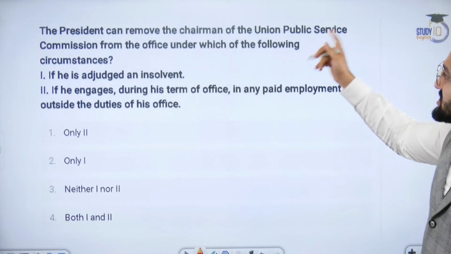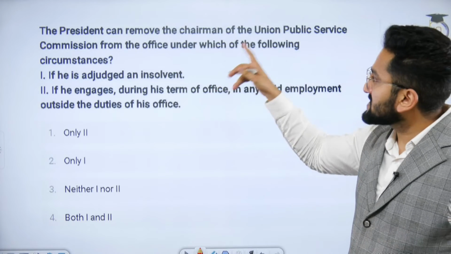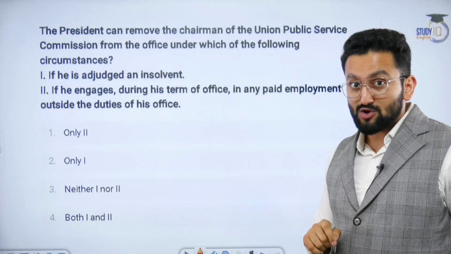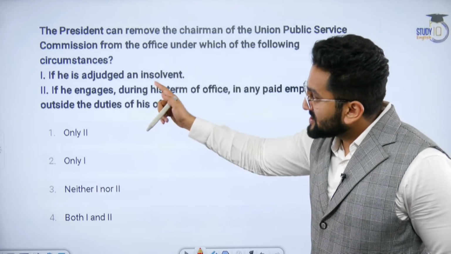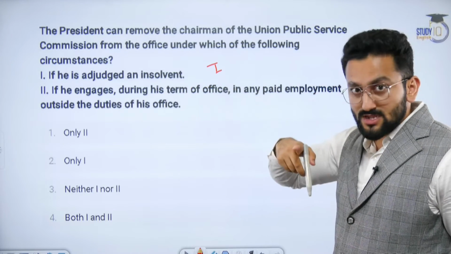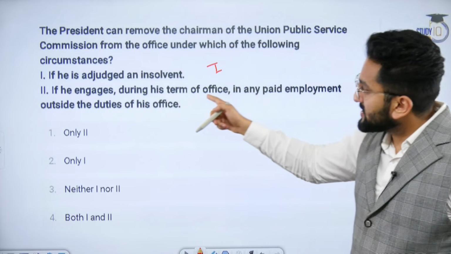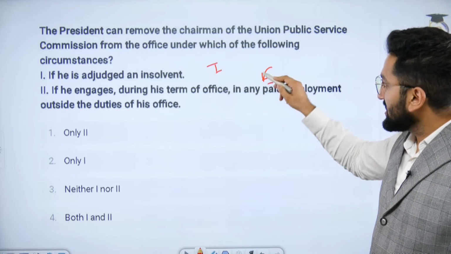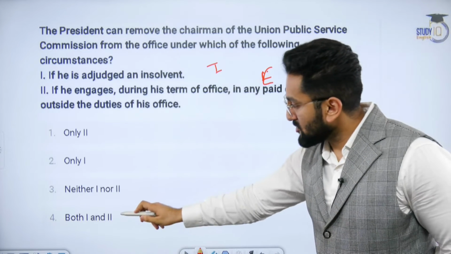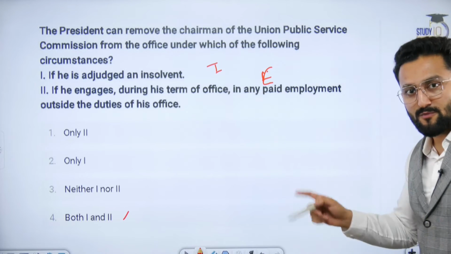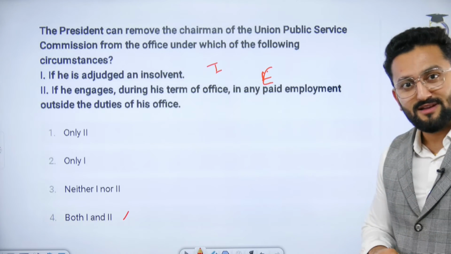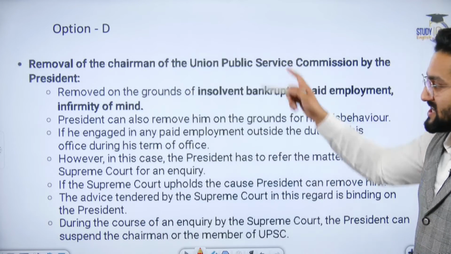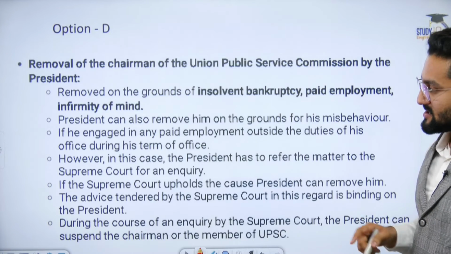The President can remove the chairman of UPSC from office under which of the following circumstances? We have discussed 4 bases on which removal can happen. Adjudged insolvent, I, we discussed it. If he engages during the term of office in any paid employment, E, we discussed it, right? So IE means we are talking about both 1 and 2. Apart from that, MM, mind, right? And what? Misbehavior. So D means both are correct.